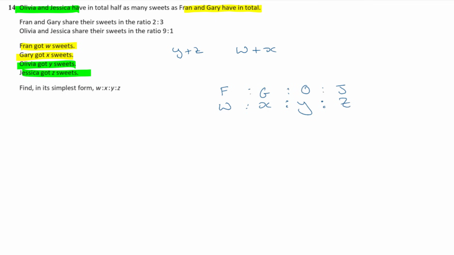And that's in the ratio W to X to Y to Z. So Fran and Gary in the ratio of 2 to 3. And I know that Olivia and Jessica share their sweets in the ratio of 9 to 1. Okay. So altogether, these two here, look, is 5 parts.